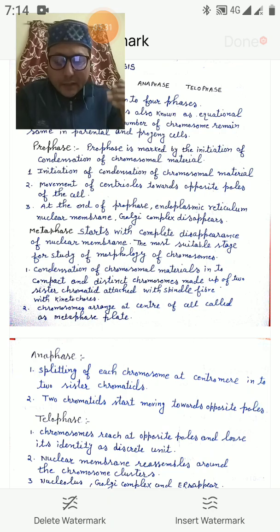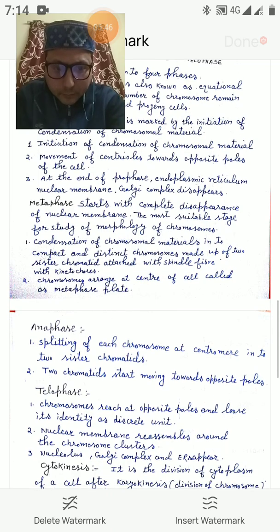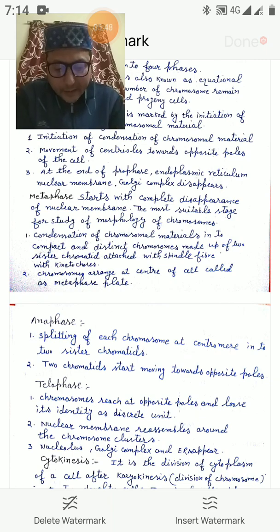Metaphase starts with complete disappearance of nuclear membrane. The nuclear membrane completely disappears when we talk about metaphase. It is the most suitable stage for study of morphology of chromosomes. There is condensation of chromosomal material into compact and distinct chromosomes made up of two sister chromatids attached with spindle fibers at kinetochores. Chromosomes are arranged at the center of the cell called the metaphase plate.